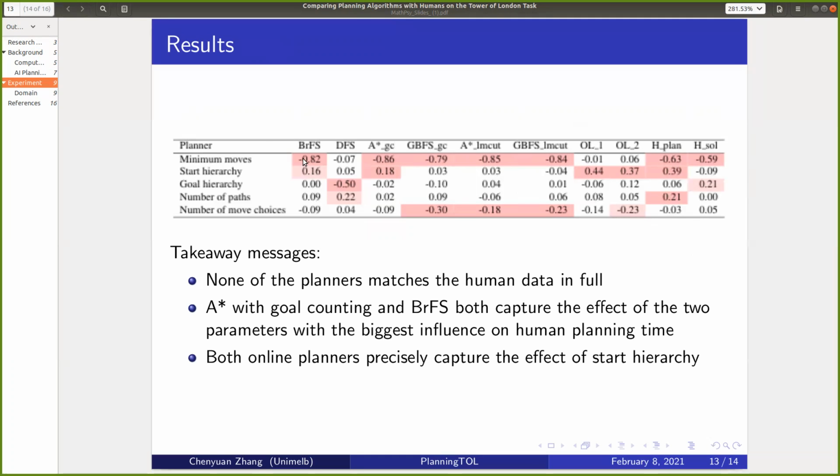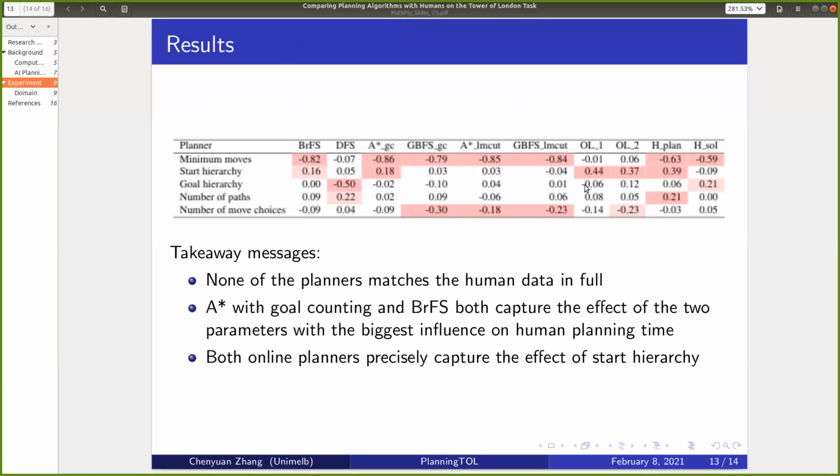Deep red means the p-value associated with a coefficient is less than 0.001, and light red means the p-value is larger than 0.001 and less than 0.05. Coefficients in white cells, like here, are not statistically significant.